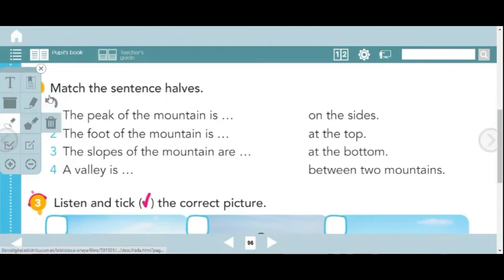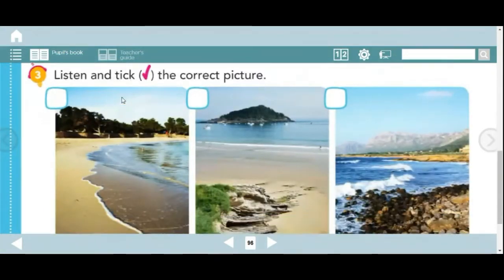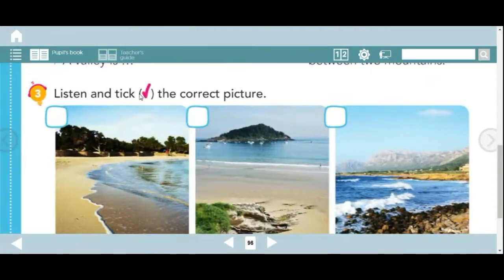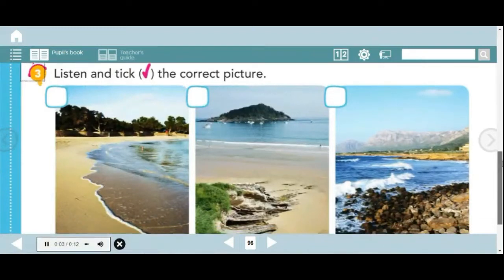Activity number 3. Let's go. They say listen and tick the correct picture. You only have to tick one of them. Look carefully, look at this picture, and you have to tick only one. Let's go. Listen and tick the correct picture.